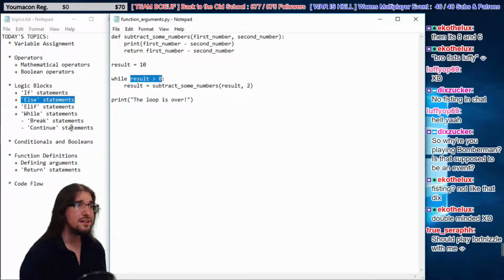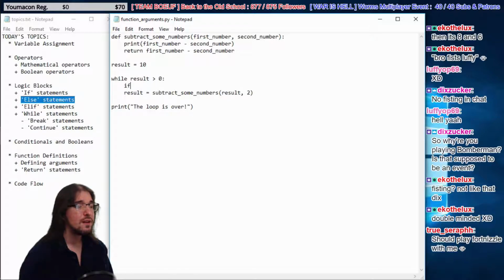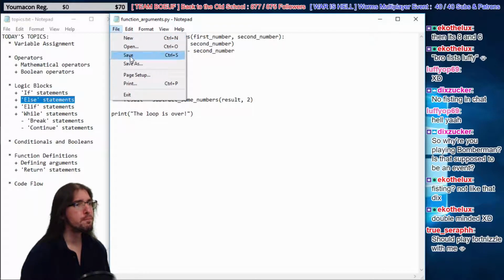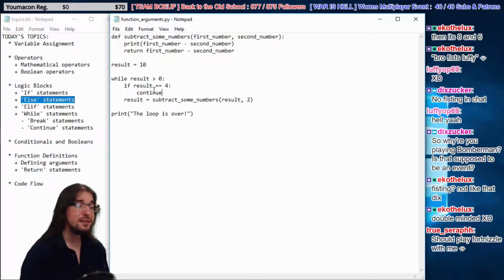Continue says, let's say this, right? Let's just say, if result is equal to 4, continue. Okay. Now what continue means is ignore the rest of the loop and start the loop again.